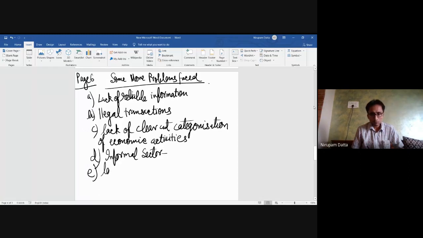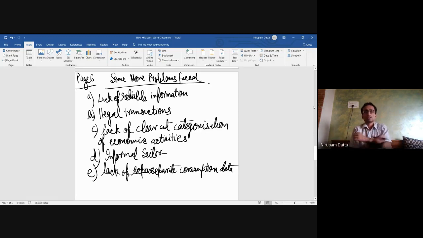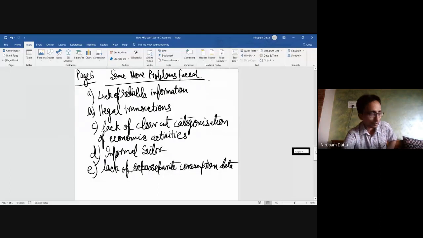What next comes here? In a country like India, we don't have separate consumption data, because it's not being properly recorded. That is, whether you're consuming under the investment category, or let's say under your daily consumption category. As we don't maintain proper consumption data, it is difficult to estimate the national product or output in India using the expenditure method. Then what is the last problem? So these are the problems which we face, some of the problems in the estimation of our product.